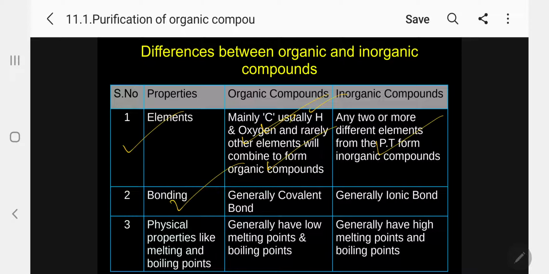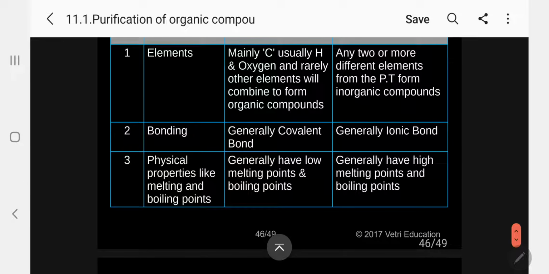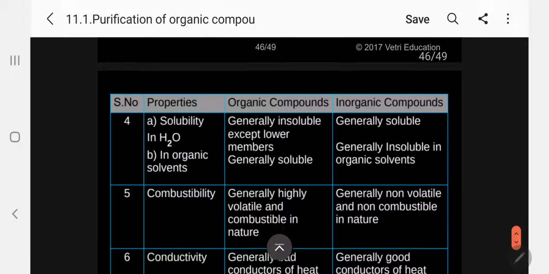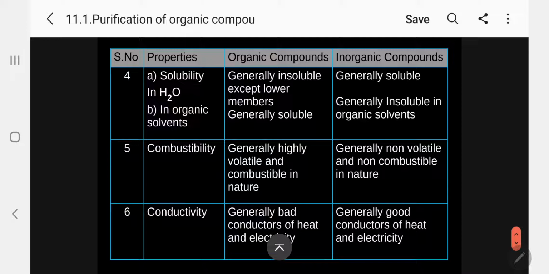Bonding. Generally, in organic compounds covalent bonds are present. In the case of inorganic compounds, ionic bonds are present. Coming to physical properties like melting and boiling points, generally organic compounds have low melting and boiling points, and inorganic compounds have high melting and boiling points. Kindly follow. Solubility in water: organic compounds are generally insoluble, except a few lower members like methanol and ethanol, which are soluble in water. But inorganic compounds are generally soluble in water.